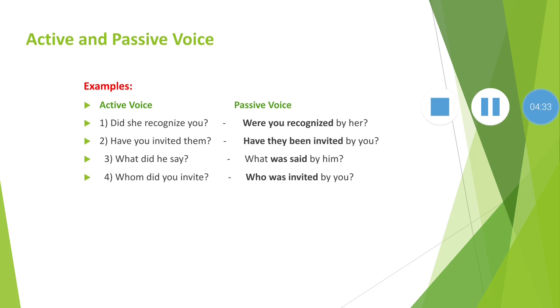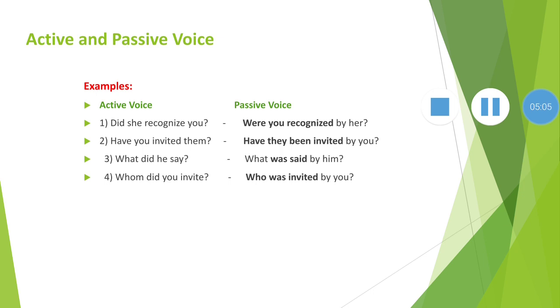As a rule of grammar, we already know that did is changed. Do, does, did, such types of helping verbs will not occur in passive voice. So did indicates the simple past tense, so we delete did, and instead of did we use were, and were you recognized by her. Recognized, the V3 of verb recognize.